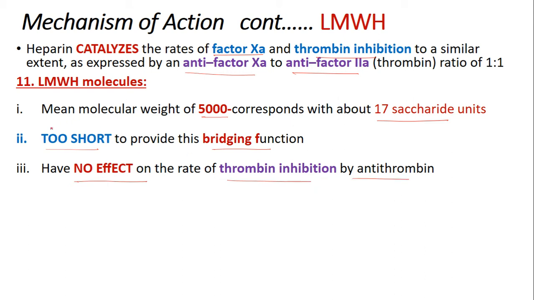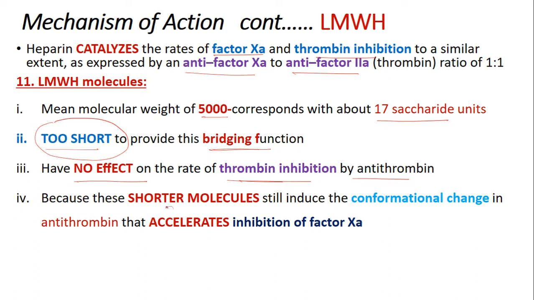So remember, because of the shorter length of the molecule, it will not be possible to provide a bridging function between the antithrombin and the thrombin. So there won't be any effect on the rate of thrombin inhibition by antithrombin through low molecular weight heparin.